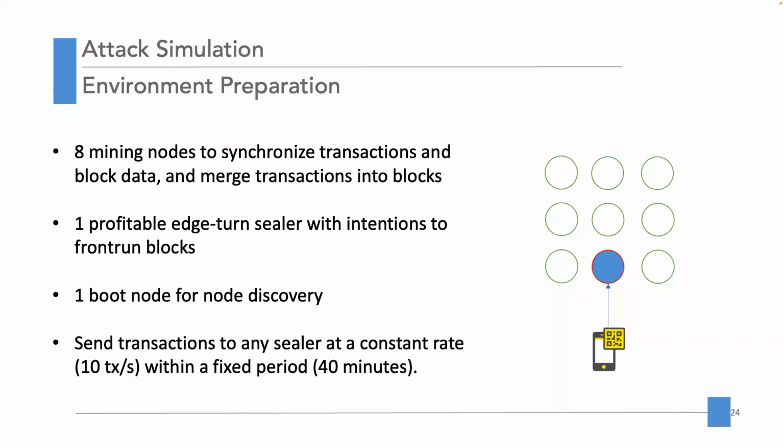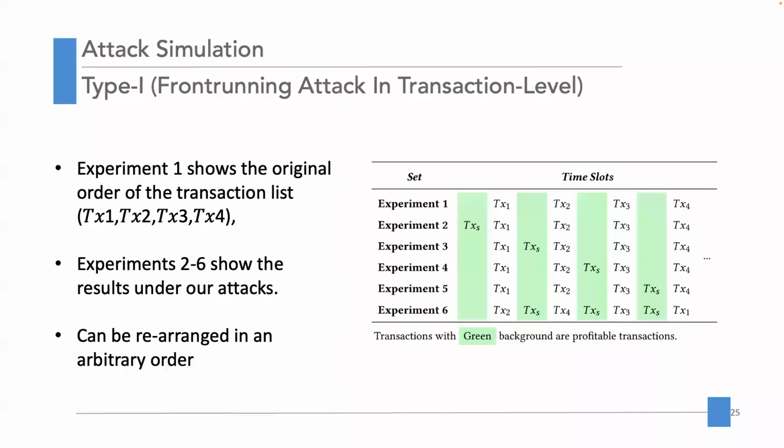Then we set up a series of experiments to launch the proposed attack. We have 8 mining nodes to synchronize transactions and block data, and they can merge transactions into the block. There is only one boot node used for node discovery. We suppose that there is one profitable out-of-turn sealer in the system to pursue profits. The transactions are generated and broadcast at a constant rate of 10 TPS with a fixed period of 40 minutes.